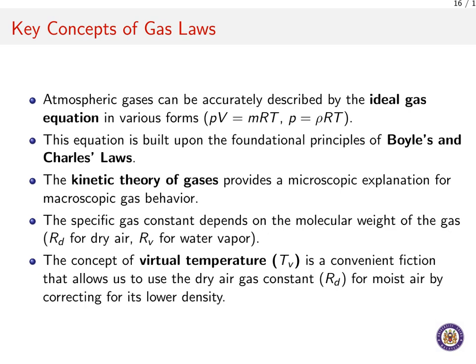To understand this on a molecular level, the kinetic theory of gases provides a microscopic view. It explains these behaviors by picturing gas as a collection of tiny, randomly moving particles whose average kinetic energy defines the temperature. Now, the R in the equation, the specific gas constant, is not a single value for all gases. Its value depends on the molecular weight, which is why we use R sub d for dry air and R sub v for water vapor. This leads us to the very useful concept of virtual temperature, T sub v, which allows us to apply the dry air gas constant to moist air by correcting for its lower density.